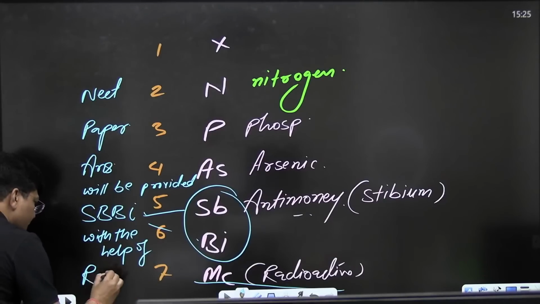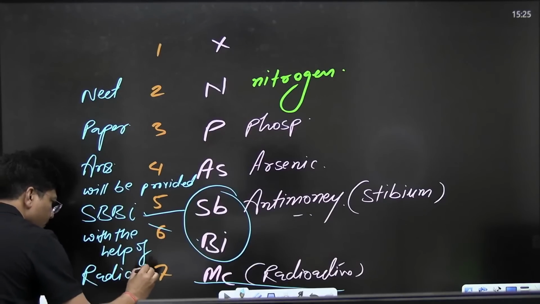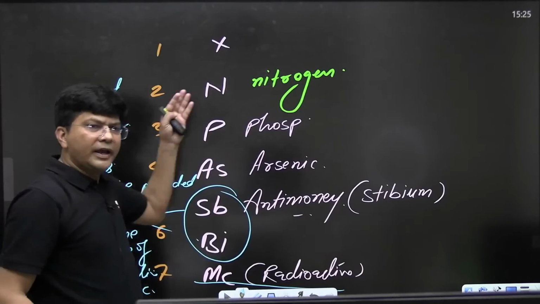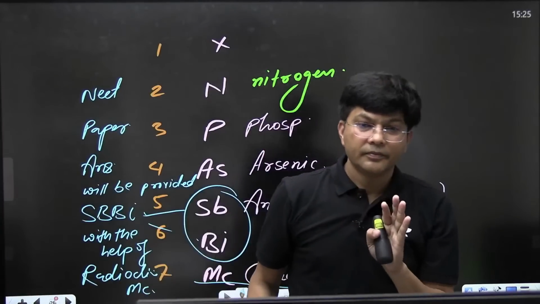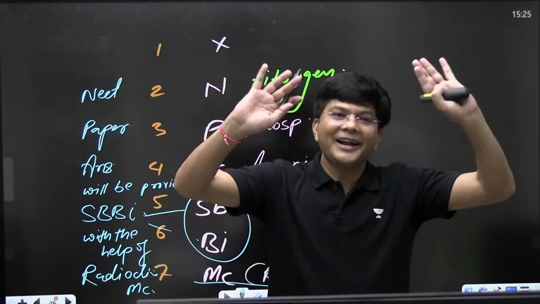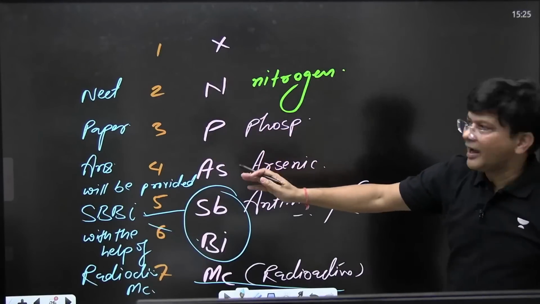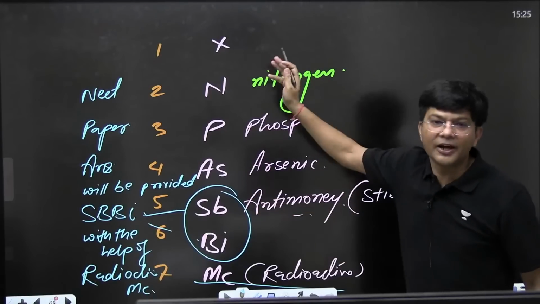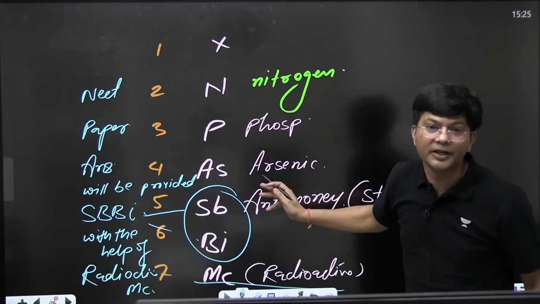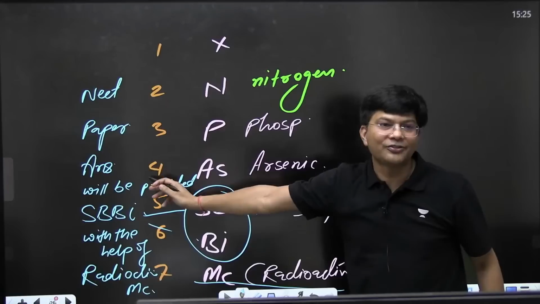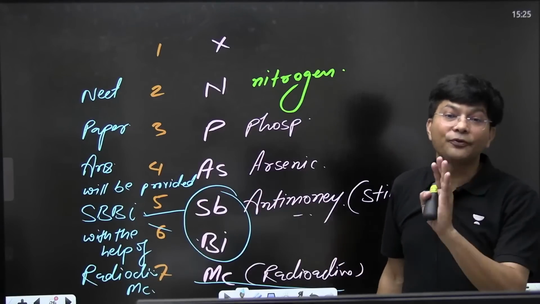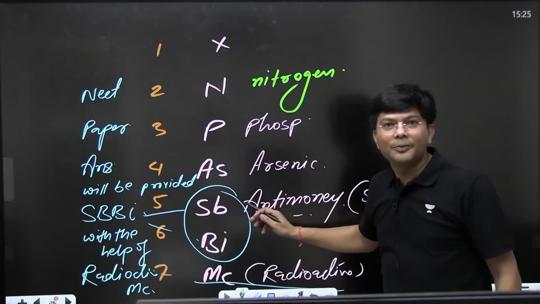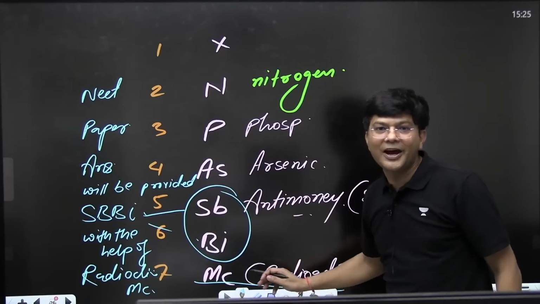I would like to say you can learn this directly. Otherwise, if you can't memorize nitrogen, phosphorus, arsenic, antimony, bismuth, then you can use this trick. This trick I made for you people. NEET paper answers will be provided by SBI with the radioactive mic.